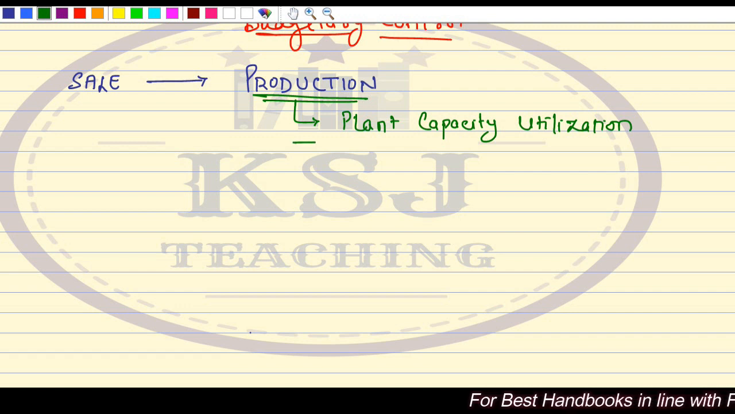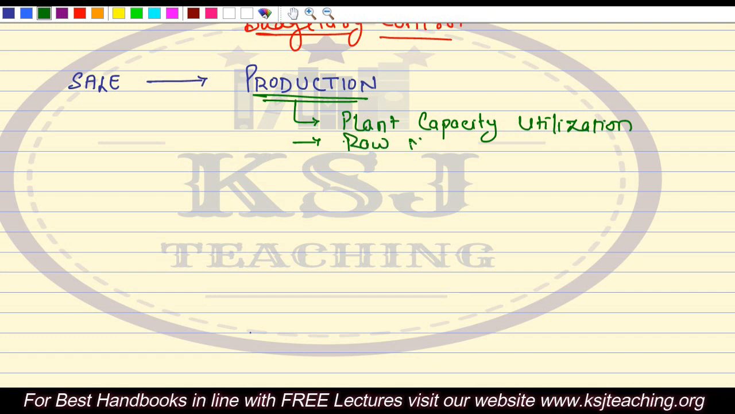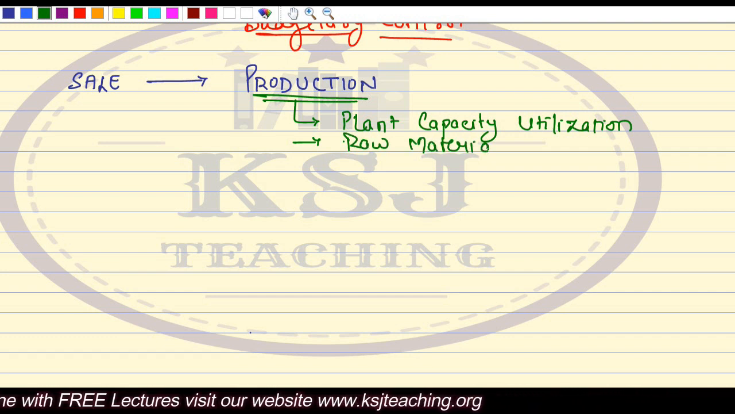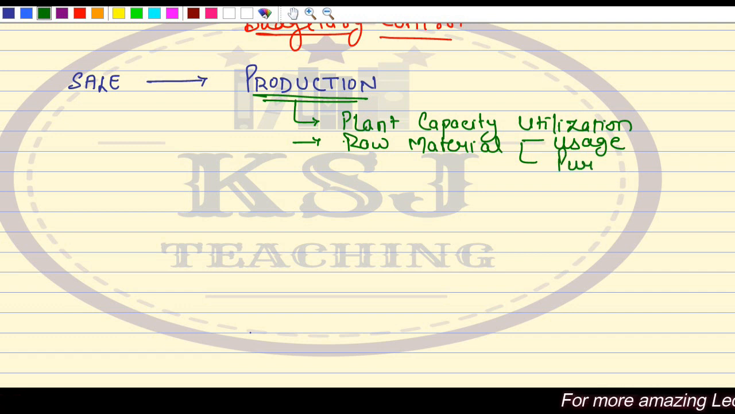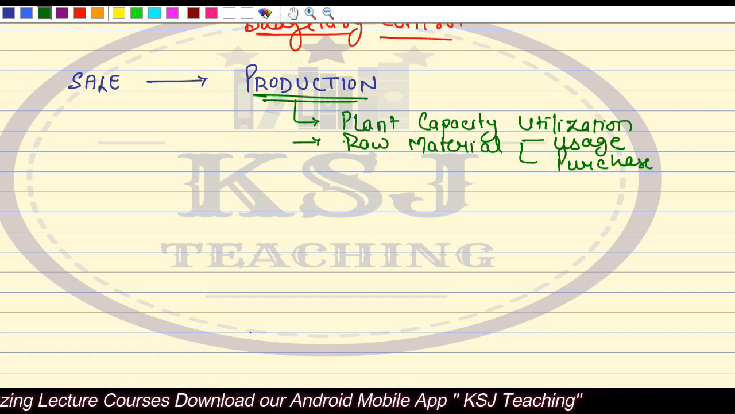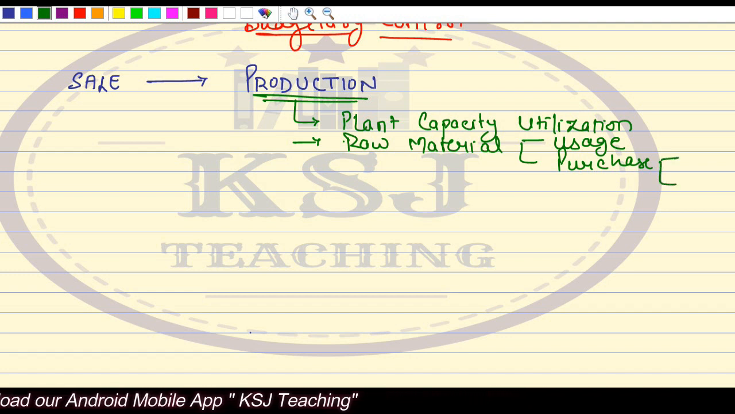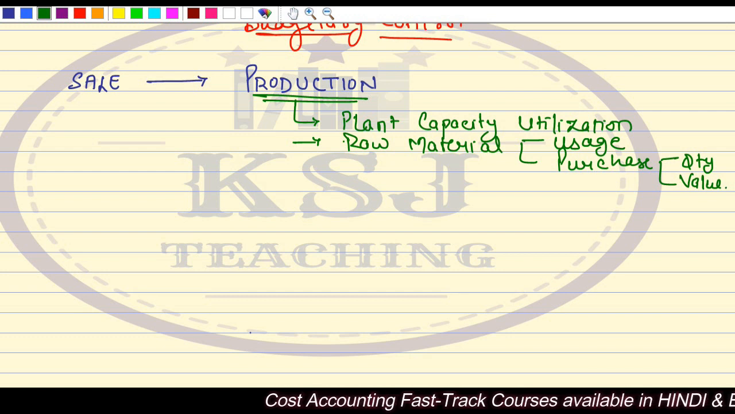After that, based upon this only, we decide the raw material budget. In the raw material budget, we decide upon the usage and the purchase. How much will be the usage of the raw material, and based on the opening and the closing inventories, we decide how much of the raw material is to be purchased. In the purchase, we decide about quantity also and value also. This is what we have discussed. All this is based upon the production budget.